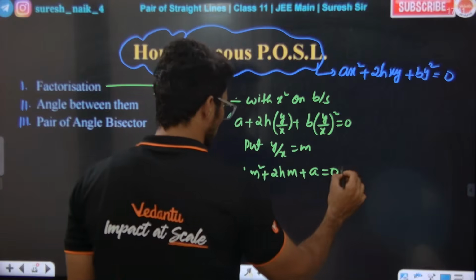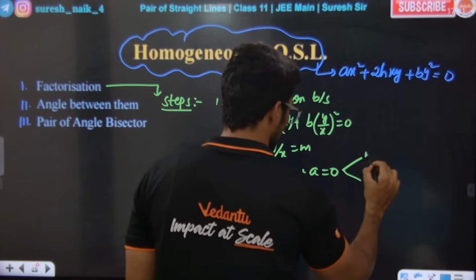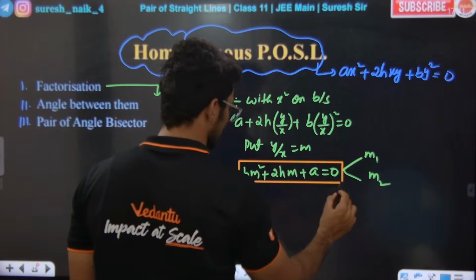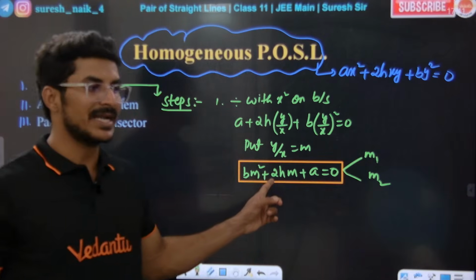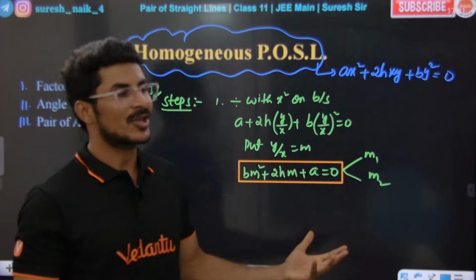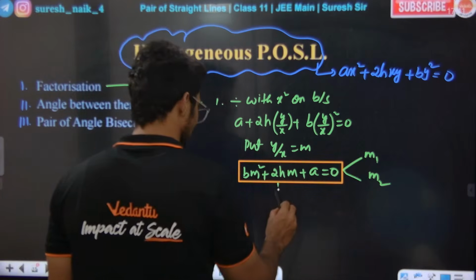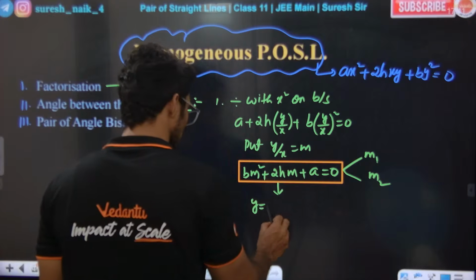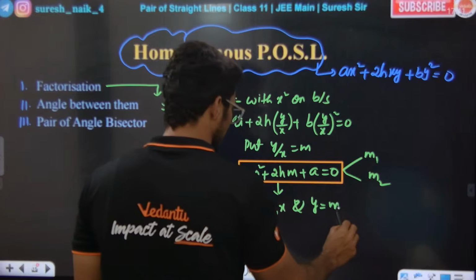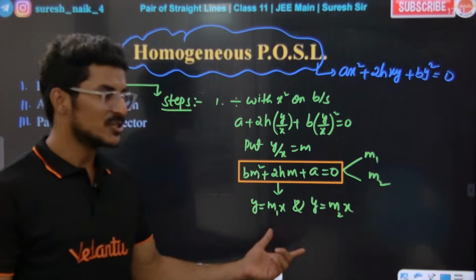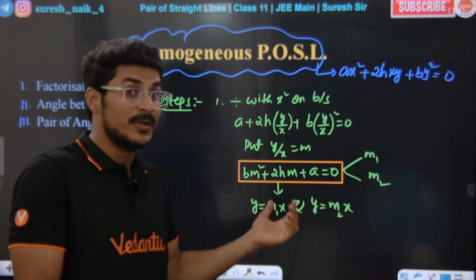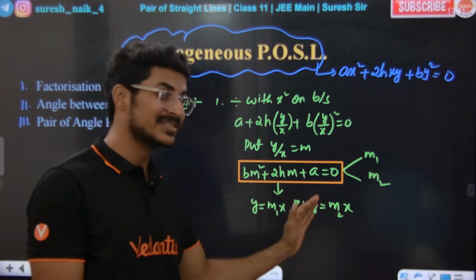Now this is a quadratic in terms of m which will give us two slopes. Are you getting the point? Which will give us two slopes, m1 and m2. This is quadratic in terms of m or not, tell me. Solving this, we get m1 and m2. Once we get m1 and m2, we can write the lines y is equal to m1x and y is equal to m2x. Once the slopes are known, we can write the line equations in the form y is equal to mx, m1x and m2x.